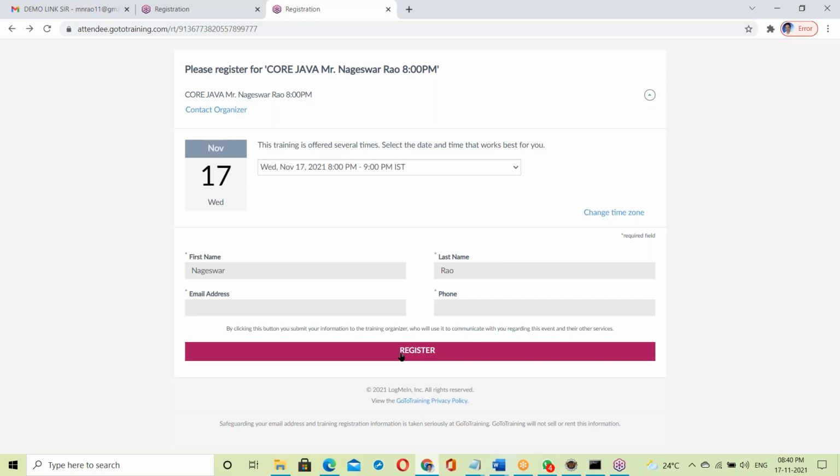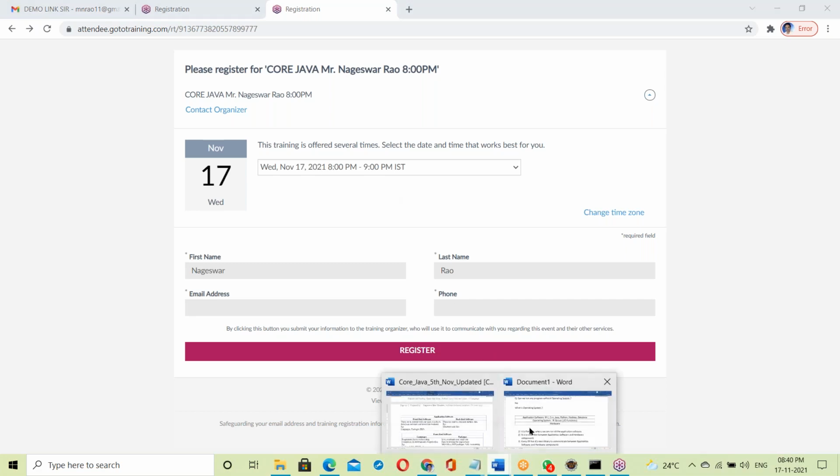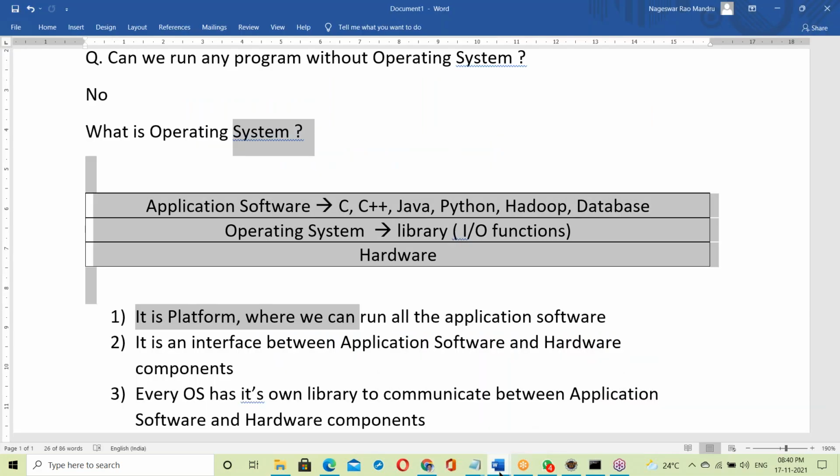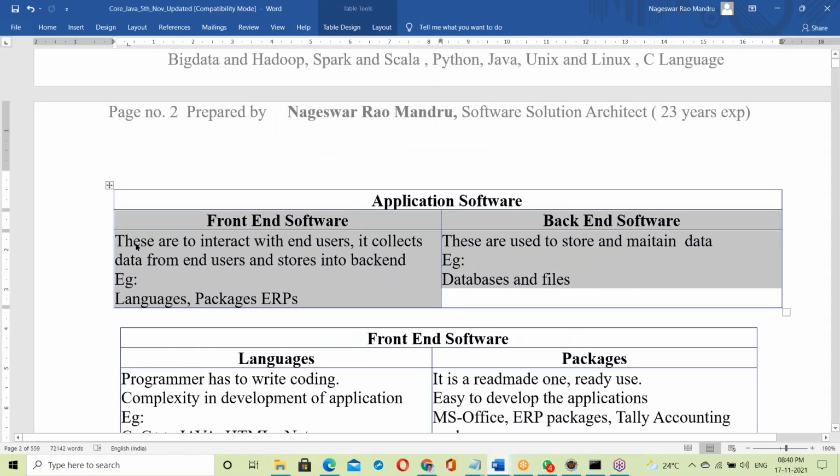We are the end users of this application. So the front end collects data from end users and stores it in the back end.